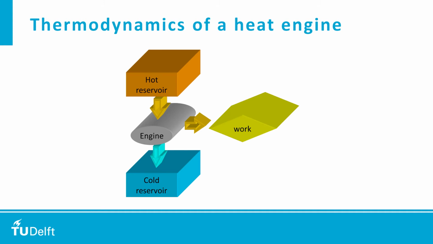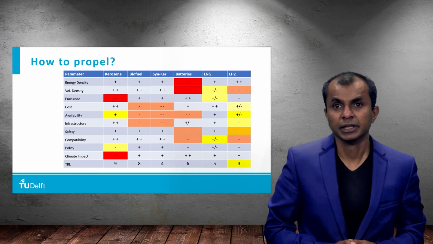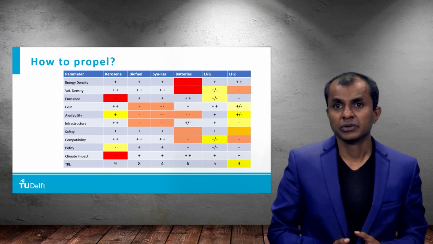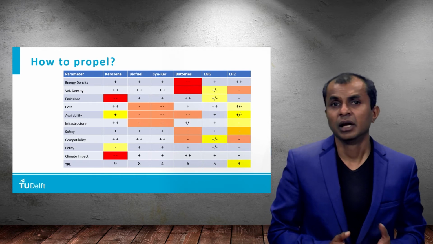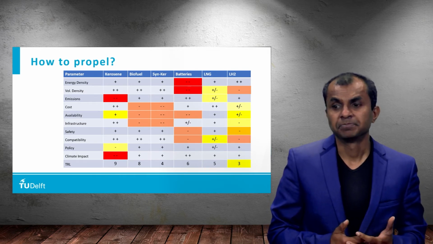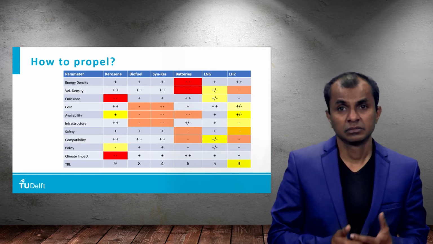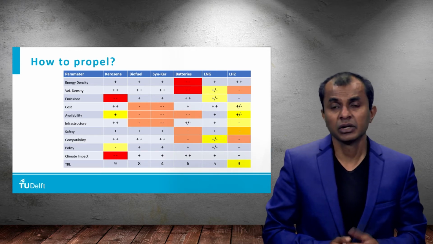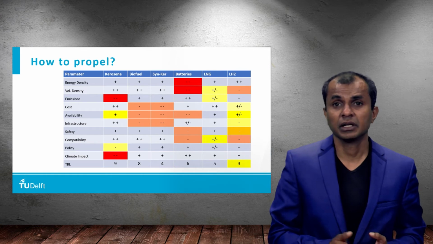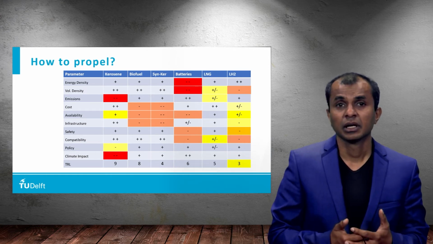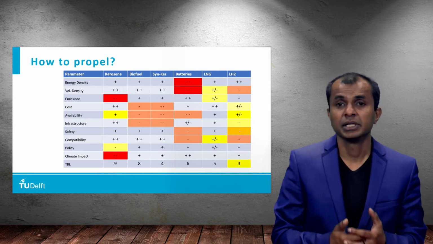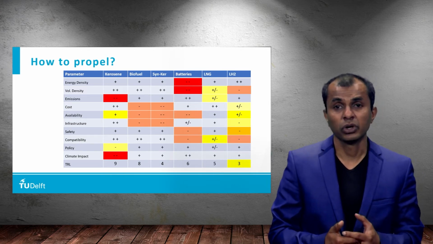Now, this should be kept in mind when we talk about different energy sources naturally. So on this chart, you see some of the popular energy carriers or energy sources like hydrogen, biofuel, synthetic kerosene, then batteries, liquefied natural gas, and liquid hydrogen. And there are several criteria, say for example, energy density, emissions, availability, infrastructure, compatibility, and so on and so forth.